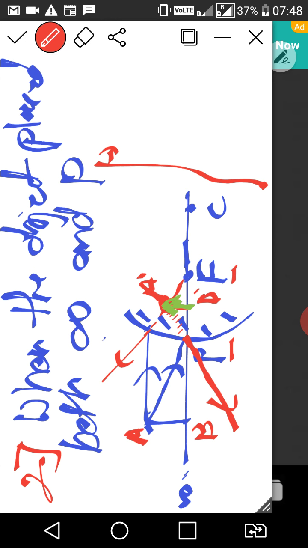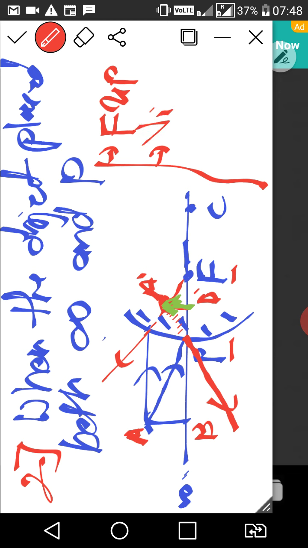Okay. So what are the points that we have to remember? First, the position of image is between F and P. Nature, is it really intersecting or appears to intersect? Yes, appears to intersect.